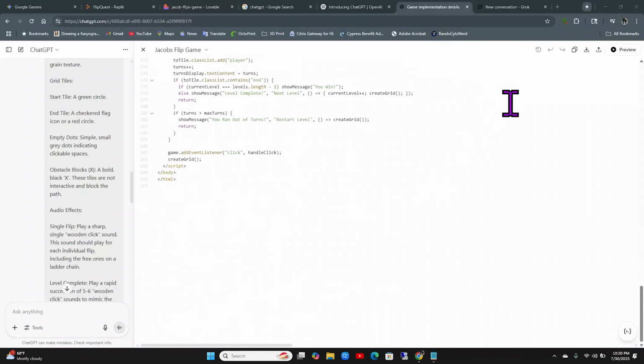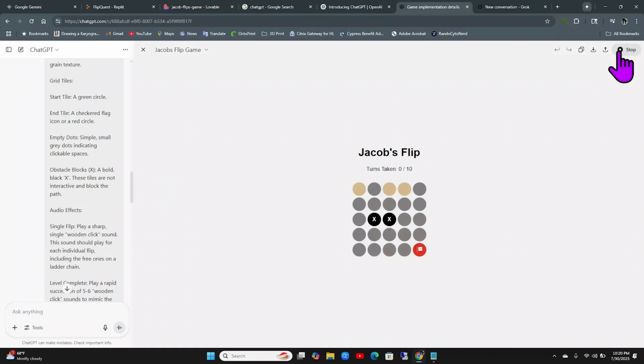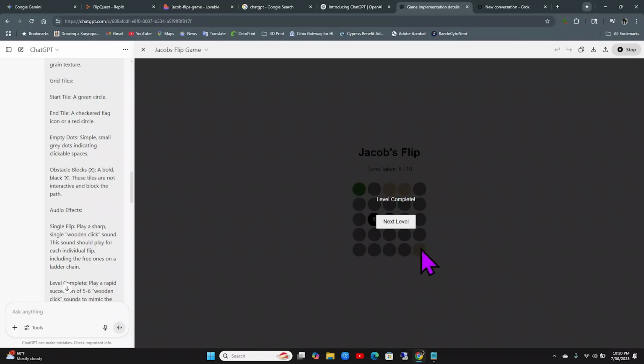Okay, it looks like ChatGPT is done. Let's preview it. Okay, there we go. It looks like those flip spots aren't working, but I can at least get to the next level.